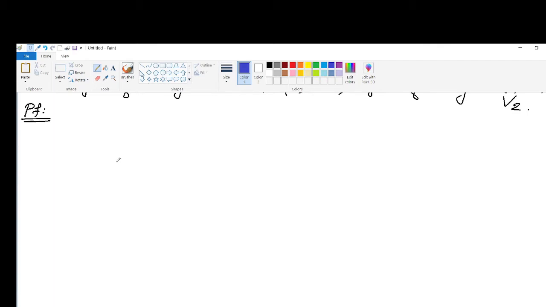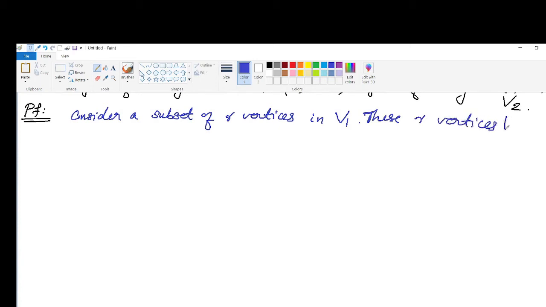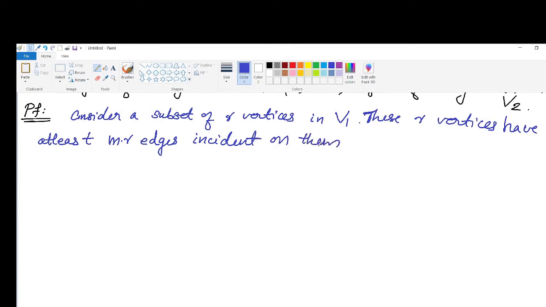Consider a subset of R vertices in V1. Here we consider a subset of R vertices in V1, and these R vertices have at least MR edges incident on them.